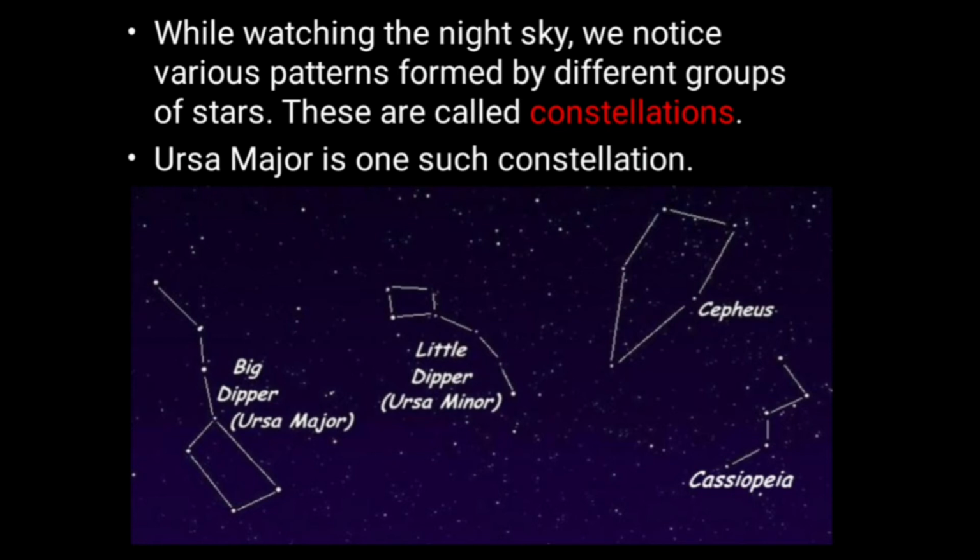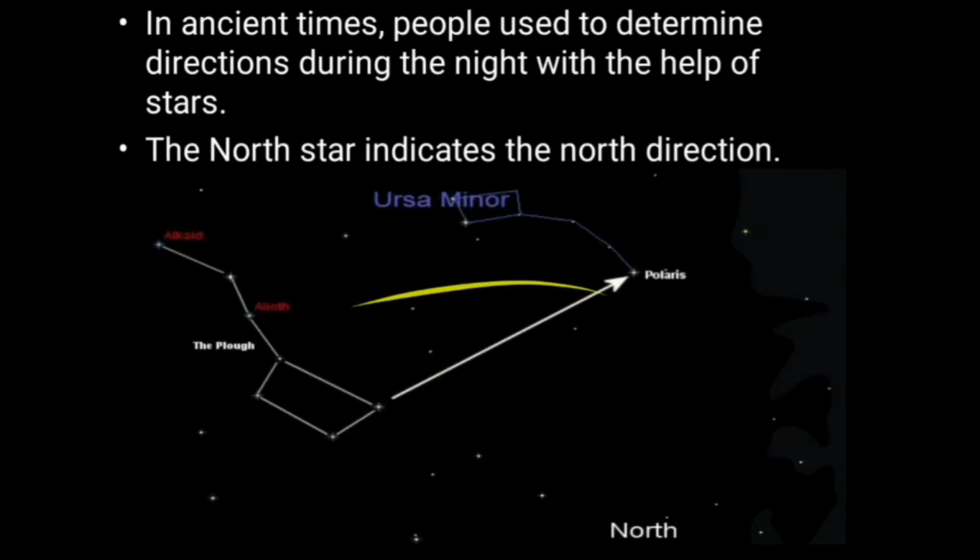Ursa Major has a very significant purpose. It helps us to determine direction. How? Let's see. In ancient times, people used to determine direction during the night with the help of stars.